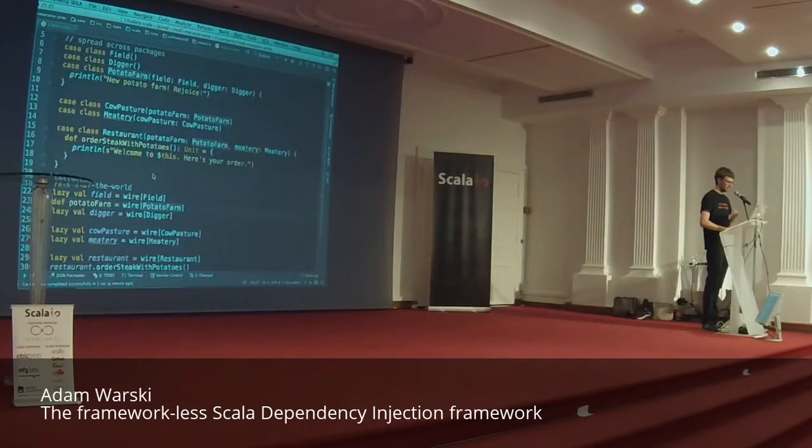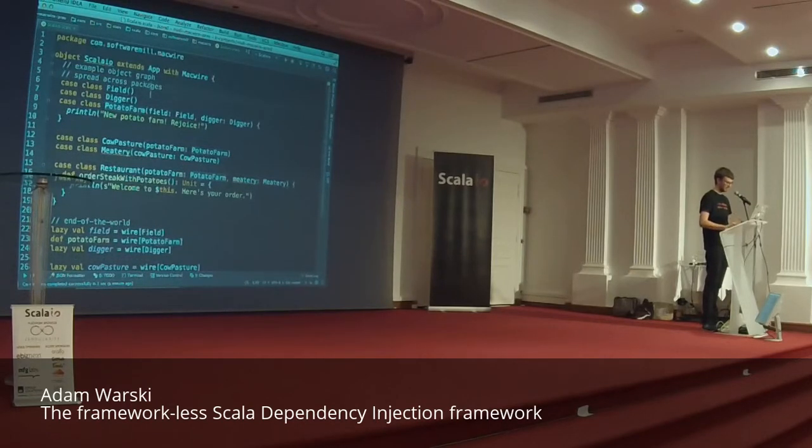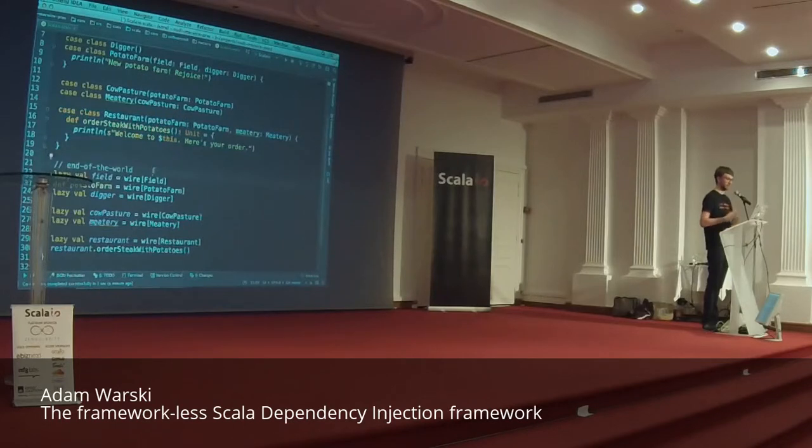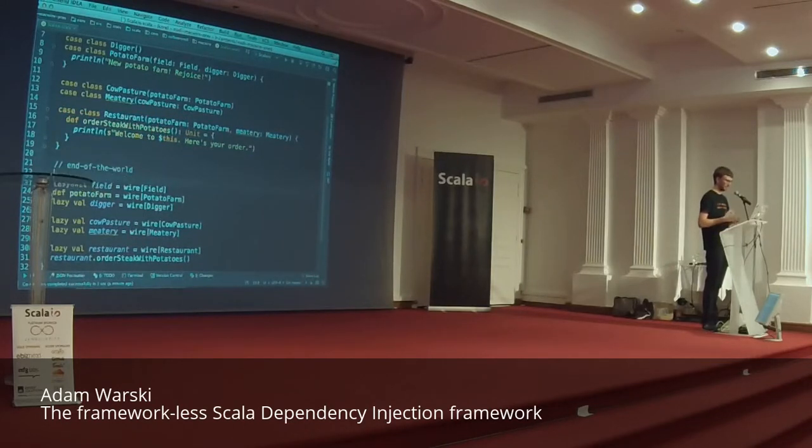So one thing is that most probably, these classes are somehow grouped into packages, right? So probably that would be one package where we handle the potato growing. That would be another package where we handle the cows, and that could be a third package which handles the restaurant. Okay, and we can divide the wiring code in a similar way. So we can create modules which create parts of the object graph, and these parts correspond to the packages in which these classes are defined, right?